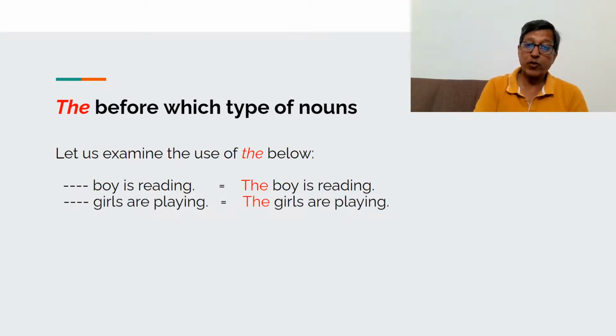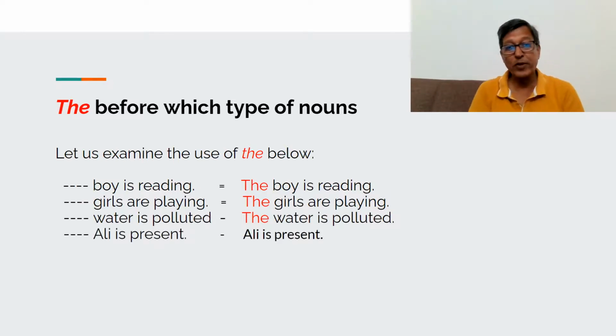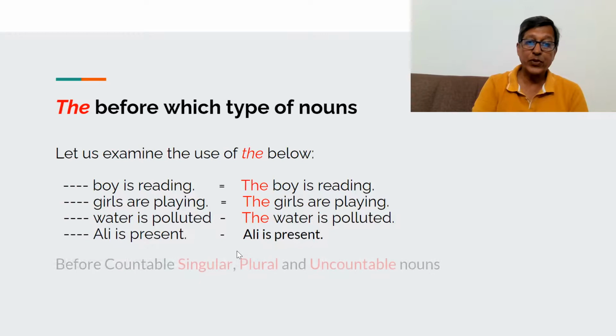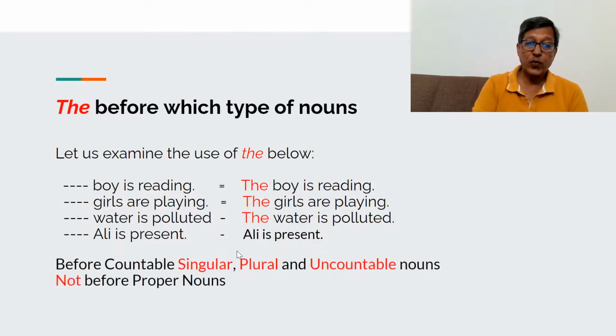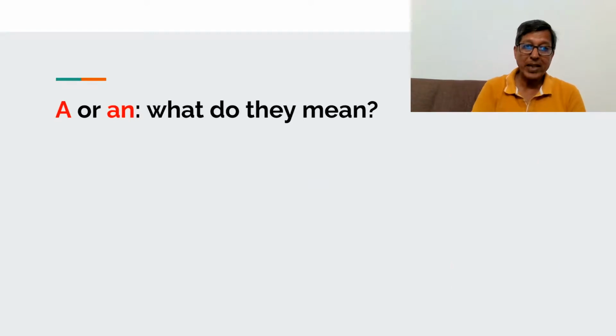That means before plural also, before singular also, before water, that is uncountable also. Before Ali, no, not before a proper noun. So the can be used before countable singular, countable plural, and uncountable, not before proper nouns. So this is the conclusion. Now, what do they mean, a or an? What do they stand for?